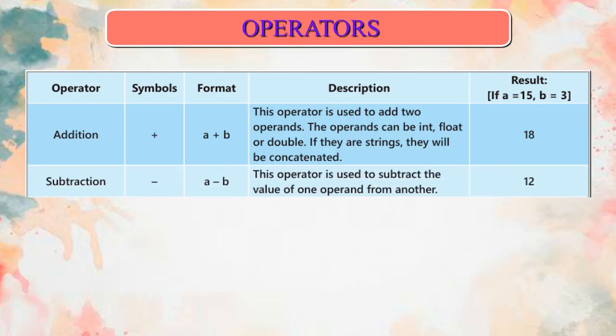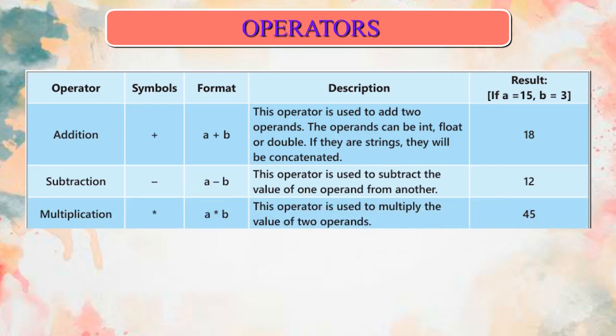Operator subtraction. Symbol minus. Format A minus B. Description: this operator is used to subtract the value of one operand from another. Result 12. Operator multiplication. Symbol asterisk.